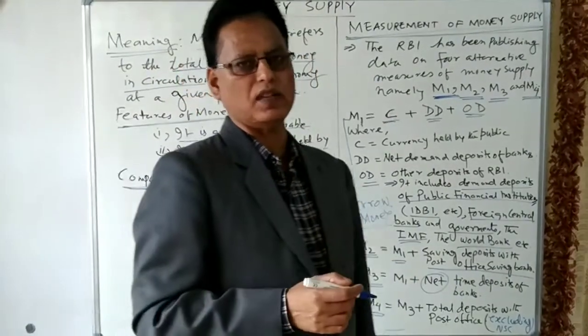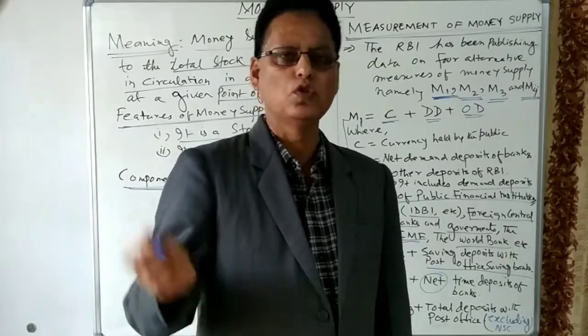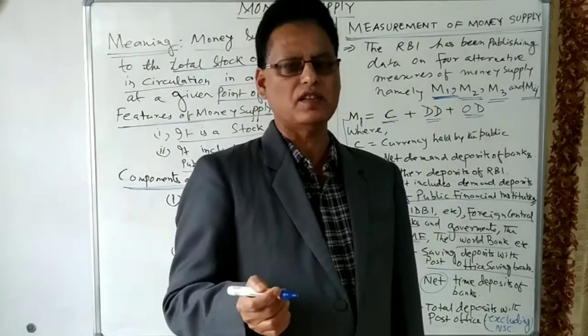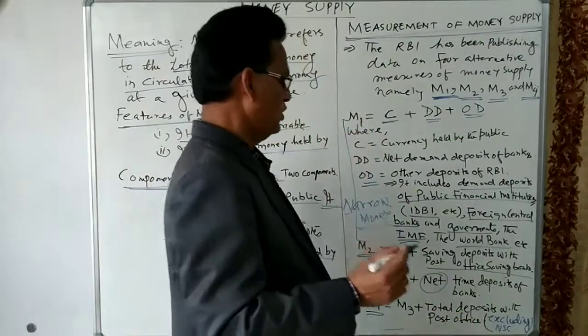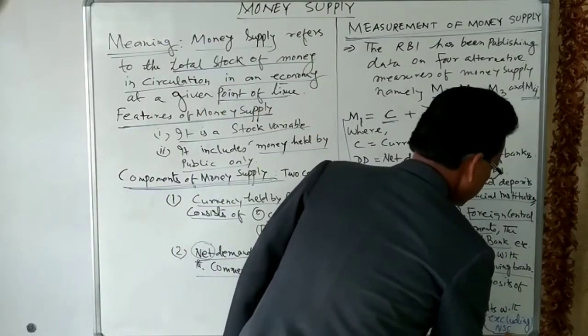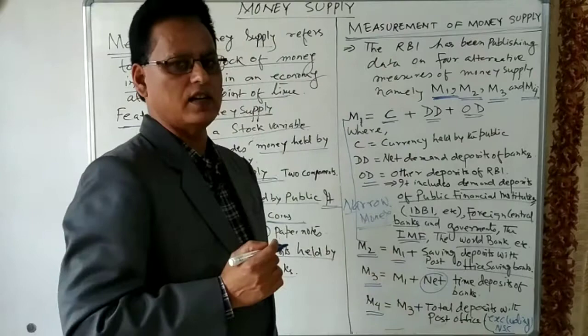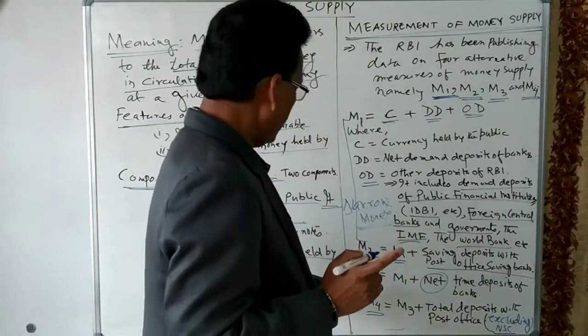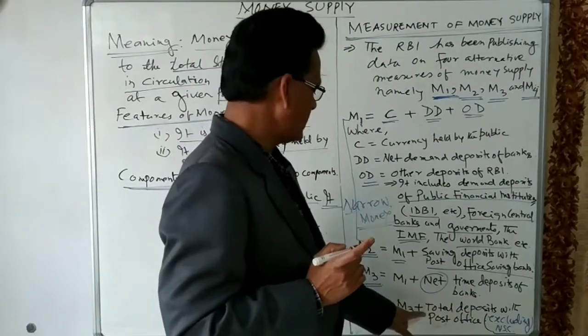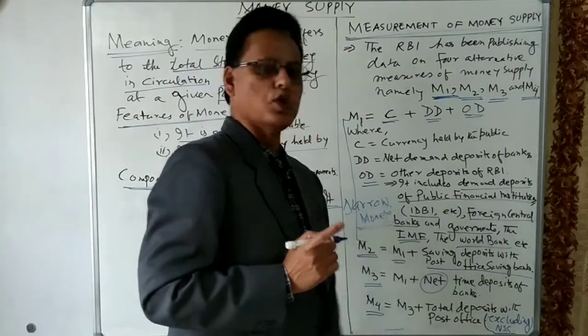Suppose Kisan Vikas Patra, where the public can purchase the certificate and deposit the money. All sorts of deposits are included except one, the National Savings Certificate, which is not included in M4. So M4 is equal to M3 plus total deposits with the post office.